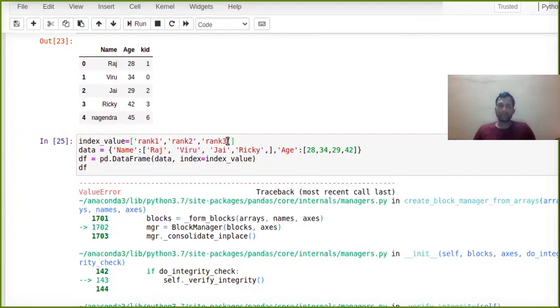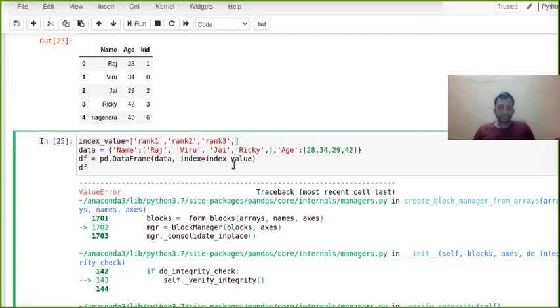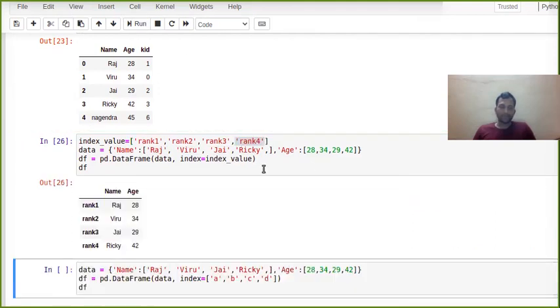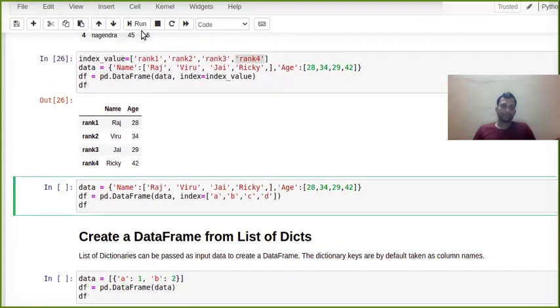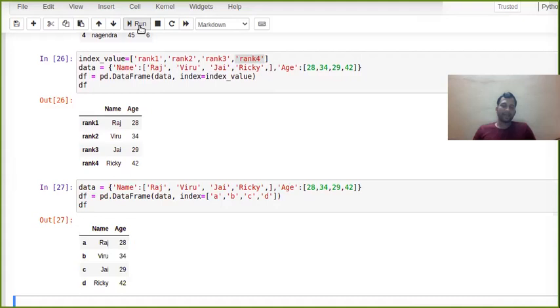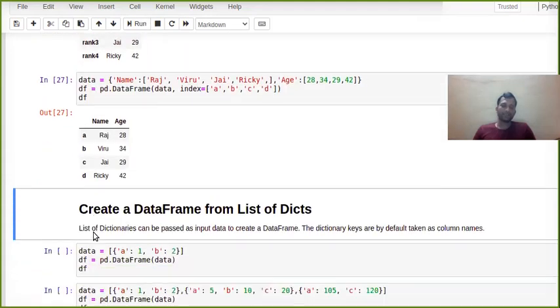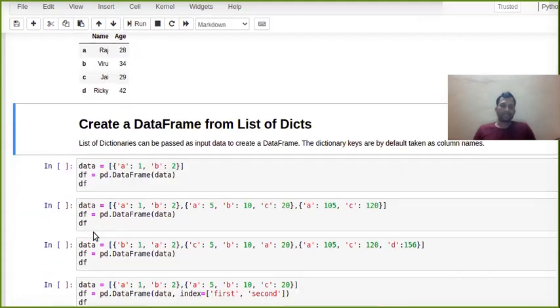Suppose someone asks, okay, let's discard this one. No, it won't work. I told you, whenever you are using a dictionary, you have to give an equal number of values in all of them, and also an equal number of index values. So instead of writing rank 1, rank 2, rank 3, we can write A, B, C, D also.